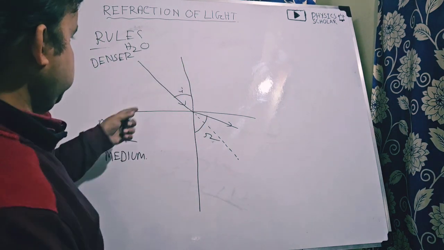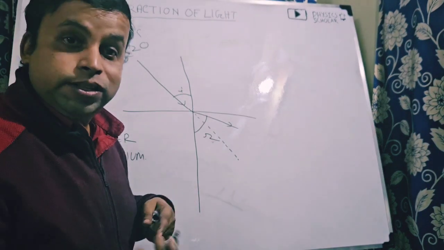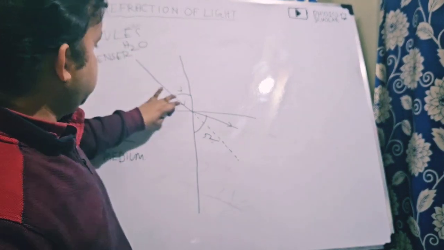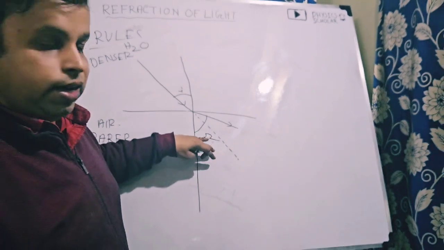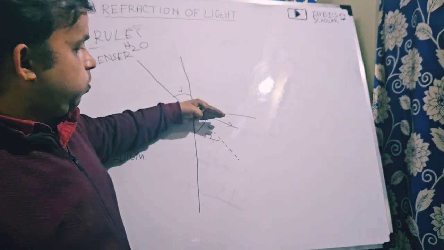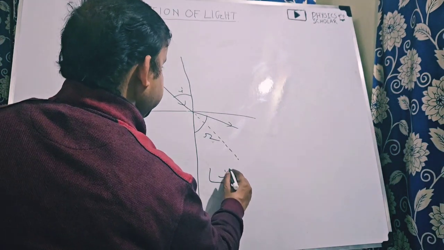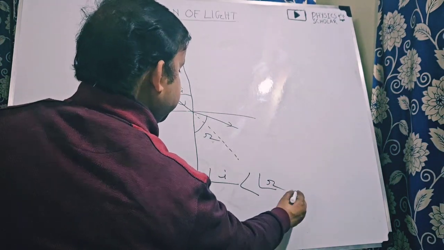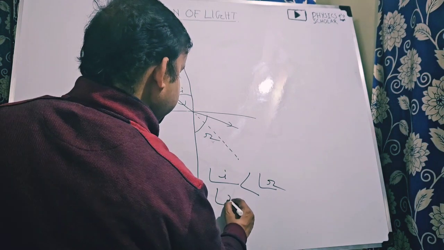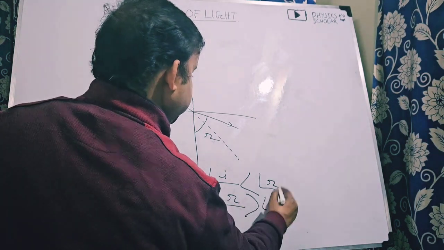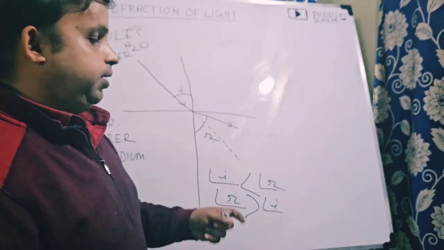So all of you have understood? Just the opposite. When the light is coming from denser medium and enters into a rarer medium, then the refracted ray will move away from the perpendicular. So here the angle of incidence will be less than angle of refraction. Or we can write, angle of refraction will be greater than angle of incidence. Clear?